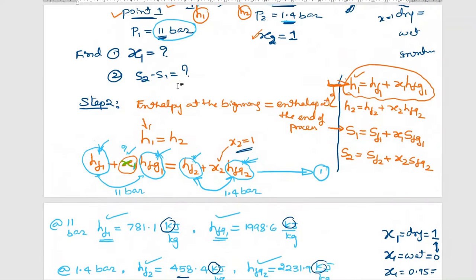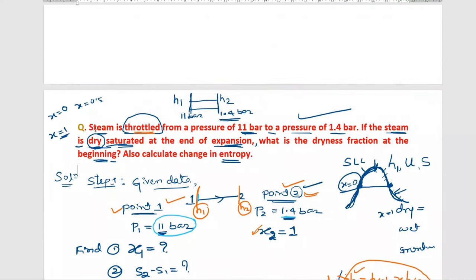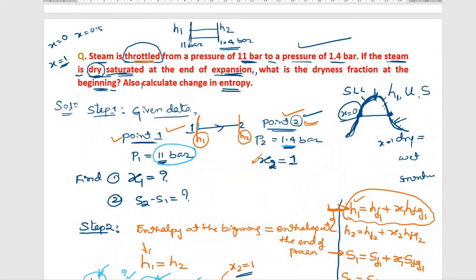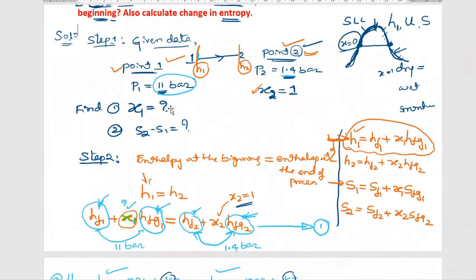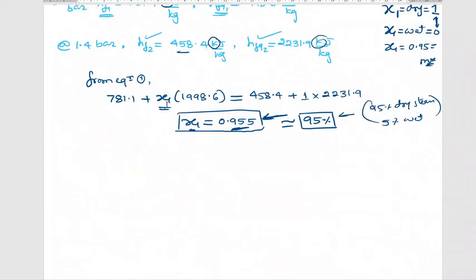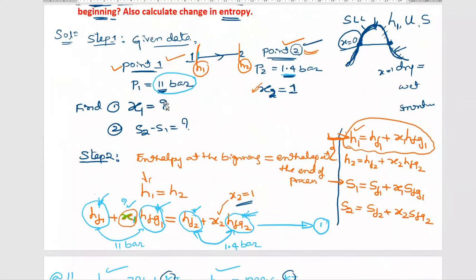So this steam has 95% dry steam at the beginning and 5% wet, and it is going to undergo the throttling process. So one value I have calculated, that is x1.